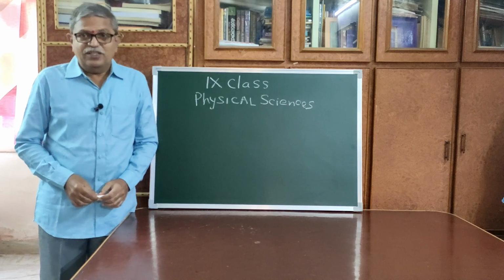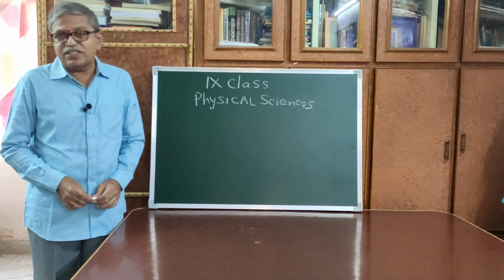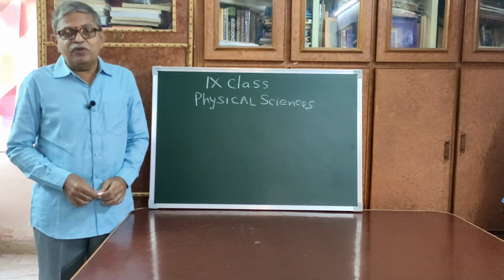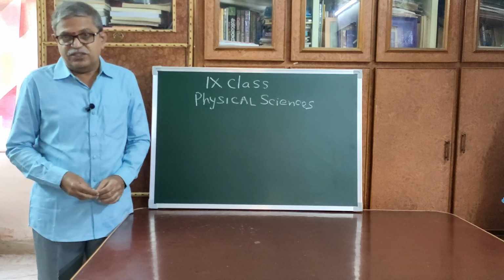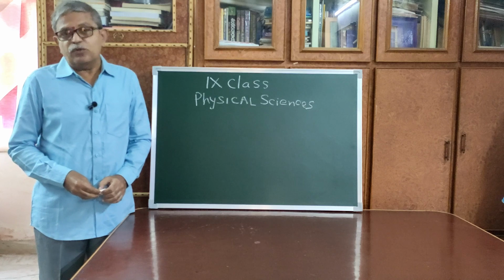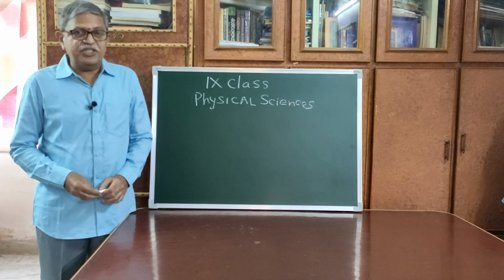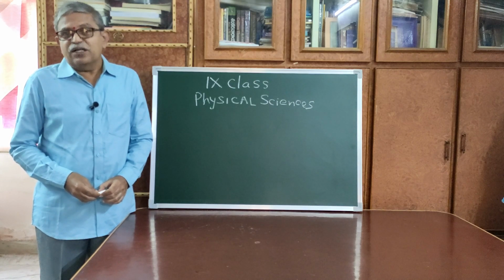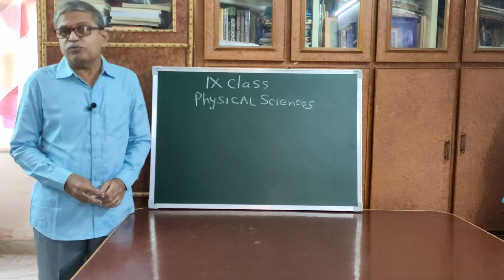Very good. Now I can recall some of the previous concepts by asking some questions to you. So first one is, for example, we have taken a charcoal. If this charcoal burns, it leaves some ashes. So where does the carbon go? The second question is, we have taken magnesium. This magnesium is burned in the air. Again, we get some ashes. What are these ashes? Where does the magnesium go?